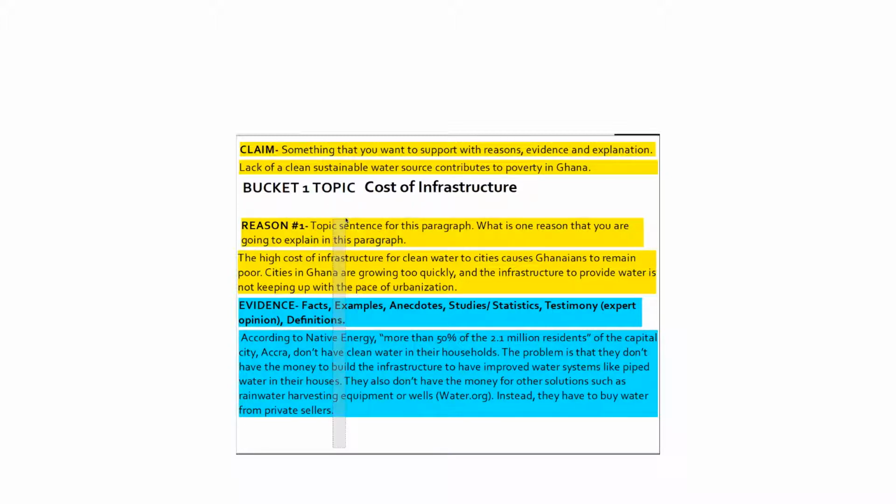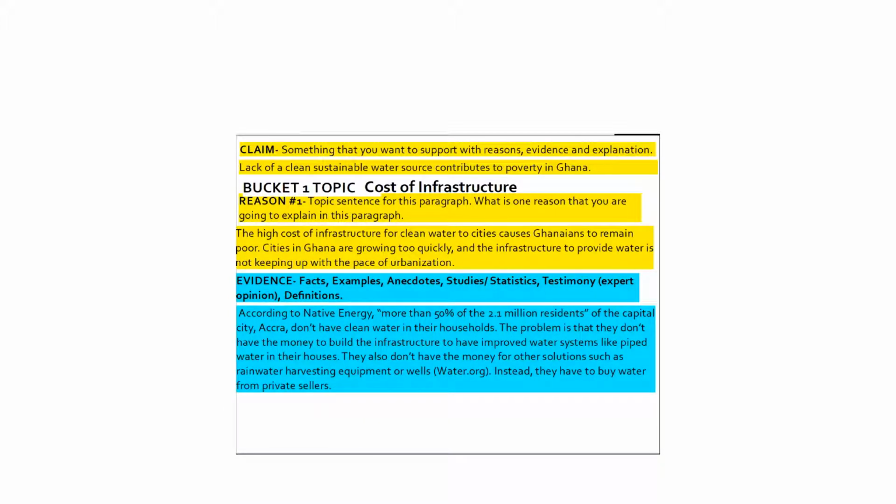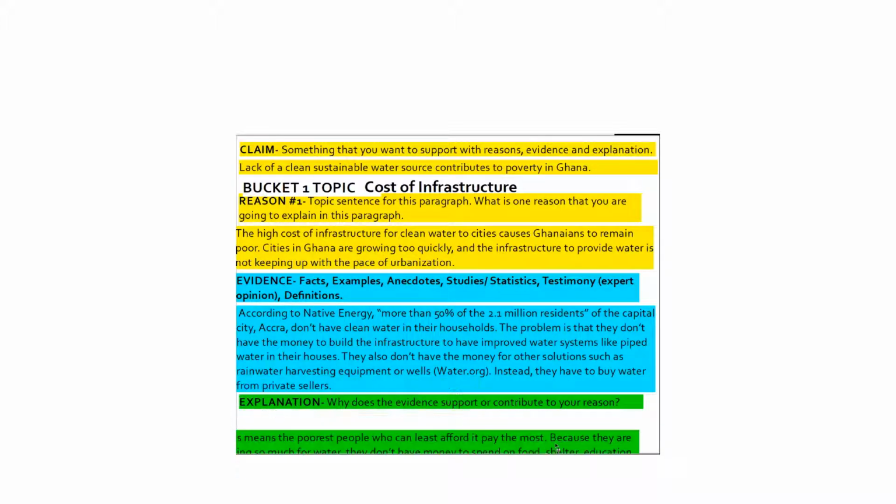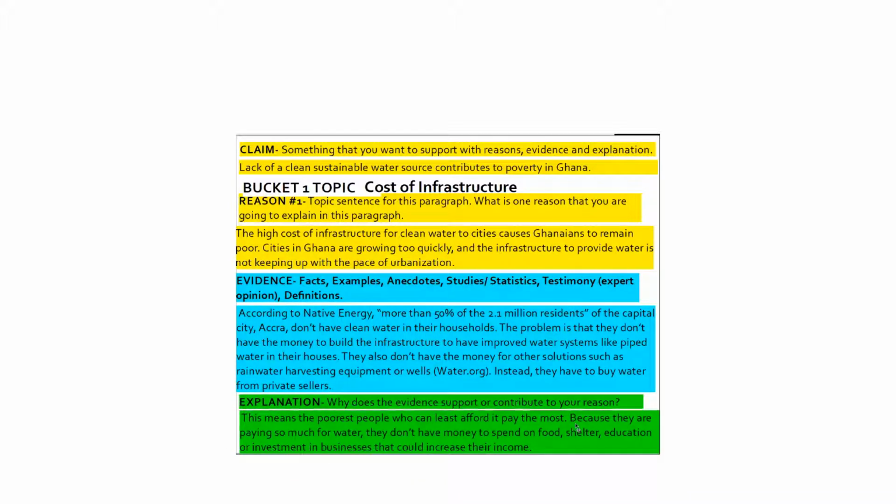Let's move this up a little bit. The next thing I'm going to do is my really short explanation. I'm going to explain why this evidence supports or contributes to my reason. And here is why. So this means basically the fact that they have to buy water from private sellers. This means that the poorest people, who can least afford it, pay the most. Because they are paying so much for water, they don't have money to spend on food, shelter, education, or investment in businesses that could increase their income.